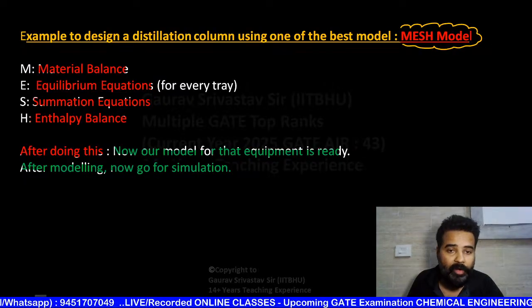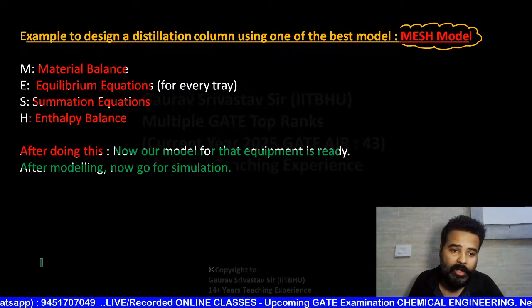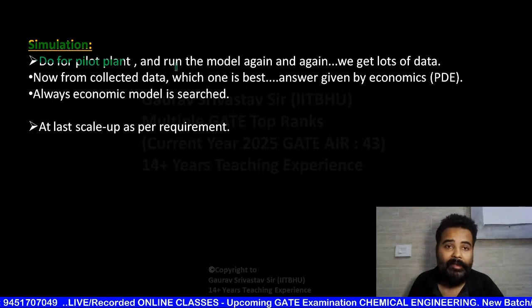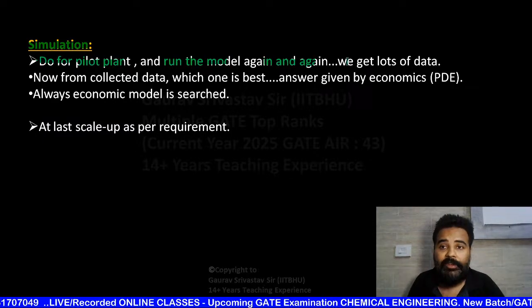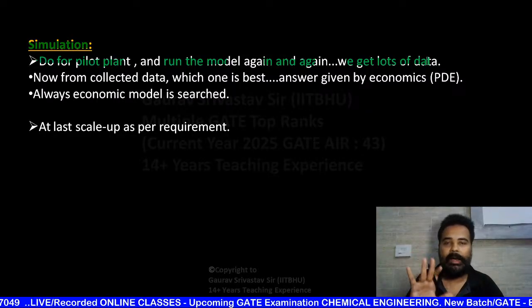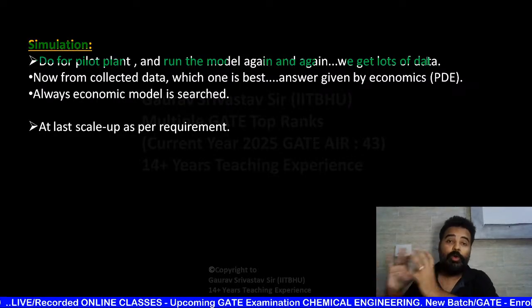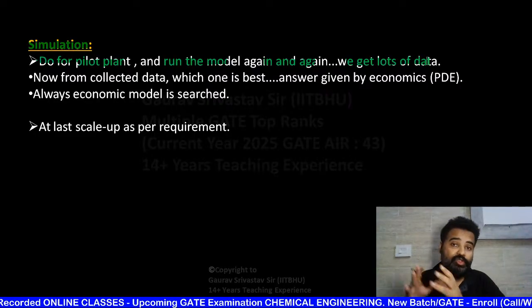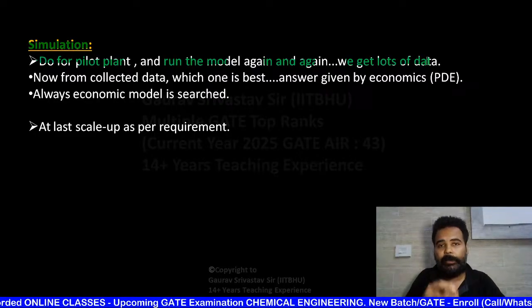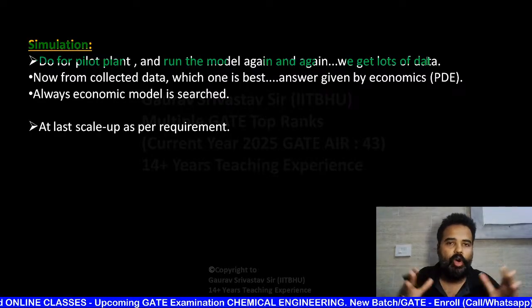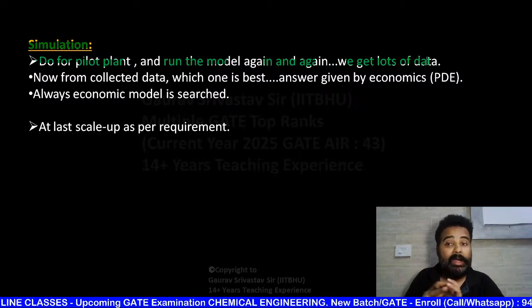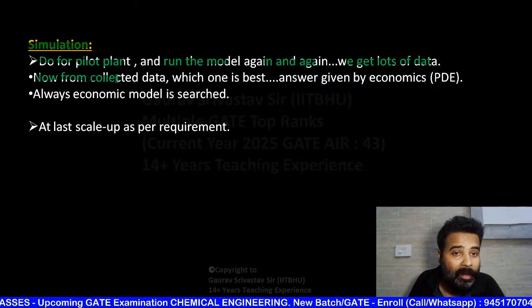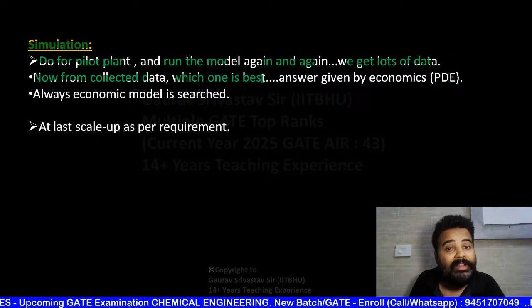So once your model is ready, now after modeling you are going for simulation. What is simulation? Do it for a pilot plant and run the model again and again. We get lots of data. आपने पायलट प्लांट बनाया, उसने अपने उस मॉडल को बार बार रन कराया और चेक किया कि जो इक्वेशंस आपने लिखे थे वो किस तरह से इसको सेटिस्फाई कर रहे हैं। इस तरह से बार बार मॉडल को रन करने से आपके पास बहुत सारा डेटा आ जाएगा। By running the model again and again, you are now going to get a lot of data. Now from collected data, which one is best?